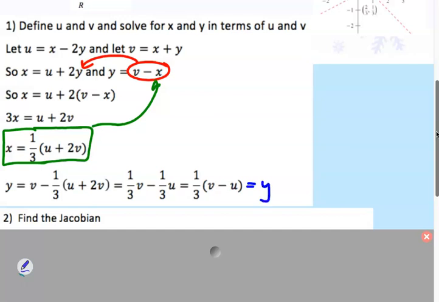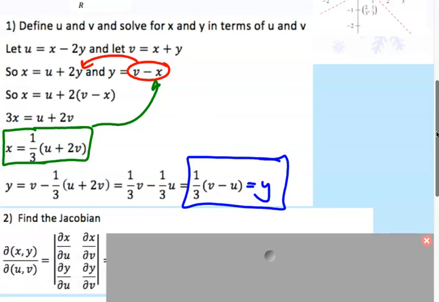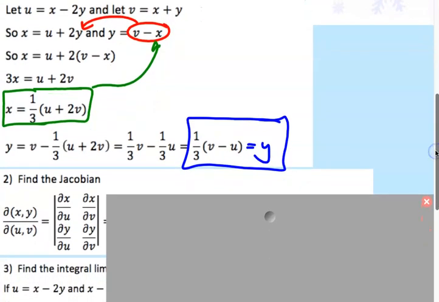And then there's my y. So remember, the Jacobian is the determinant of the matrix of partials. So you make a matrix that's dx du, dx dv, dy du, dy dv, right? So make a matrix of partials, dx du, dx dv, dy du, dy dv, and actually find them. Put them into the matrix.